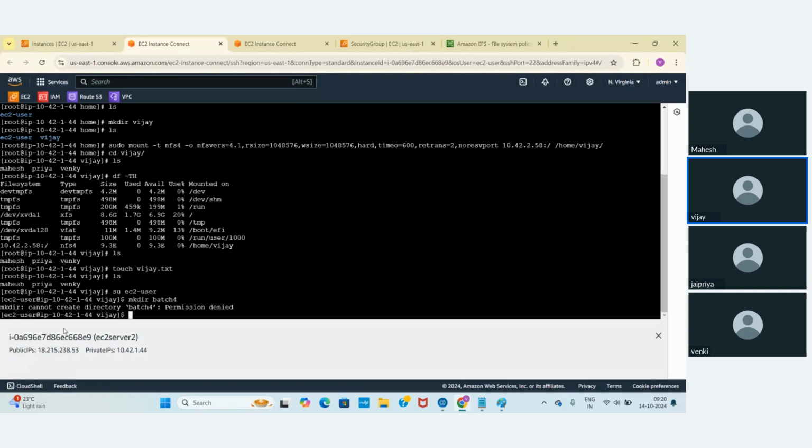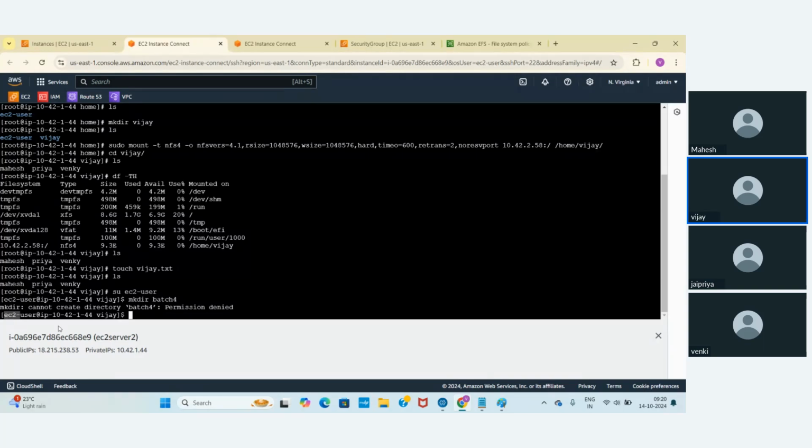If there is one more user called Vijay, another user called Venkatesh, all these users are part of this Linux system. If I want to enable file system access for those users also, then root should enable access to the EC2 user, Vijay user, Priya user, Venki, Mahesh users. So only root can make that change.